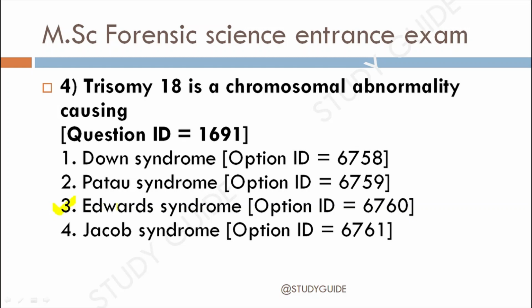This is trisomy 18, and Down syndrome is basically the trisomy of chromosome number 21. And if you know about Patau syndrome and Jacob syndrome, trisomy or other things, you can comment in the comment box. Let's move towards the next question.